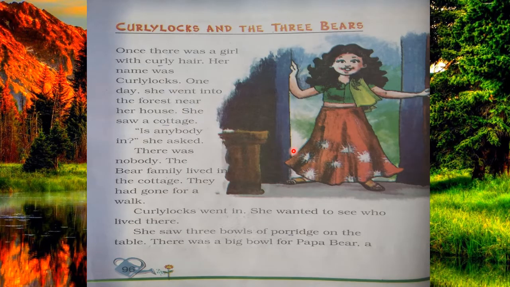So, class, yesterday you understood this story. This story is about a girl whose name was Curly Locks and her visit to a cottage in which three bears lived. So this story is about Curly Locks and the Three Bears. Today you will complete the book exercise of this chapter. Okay.